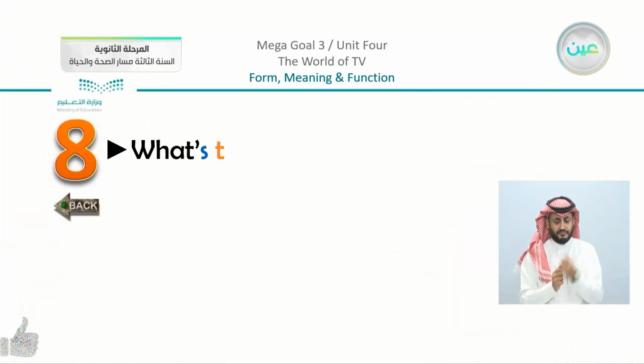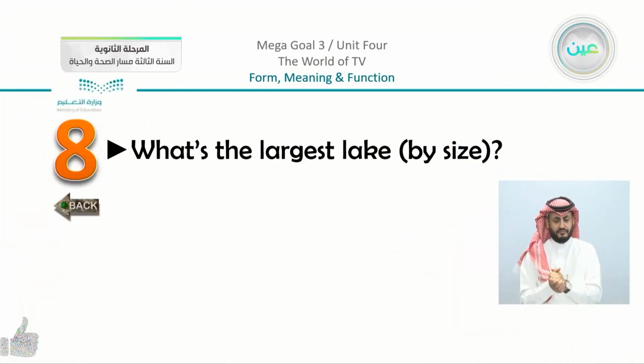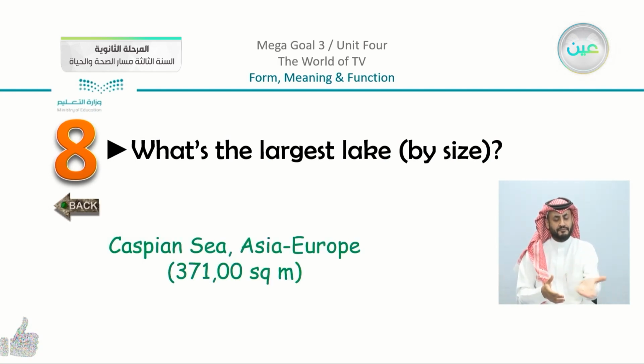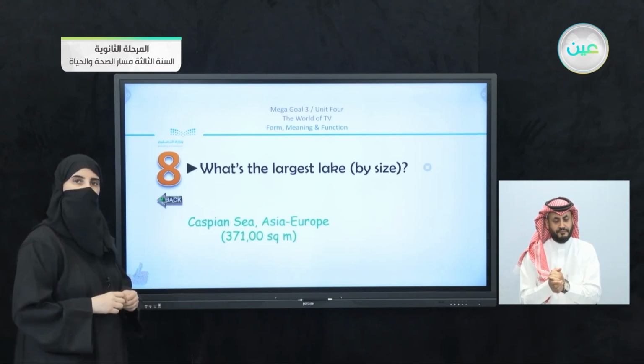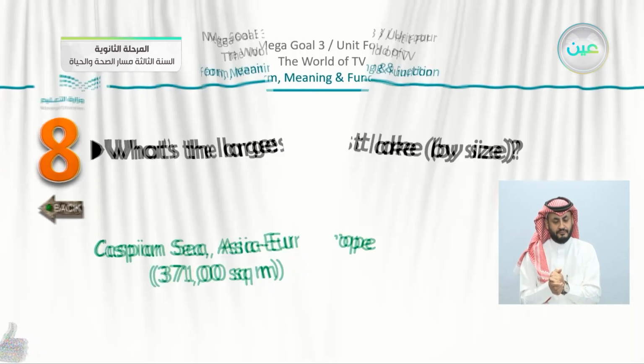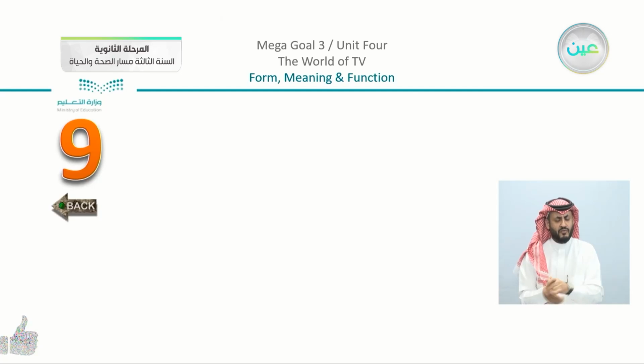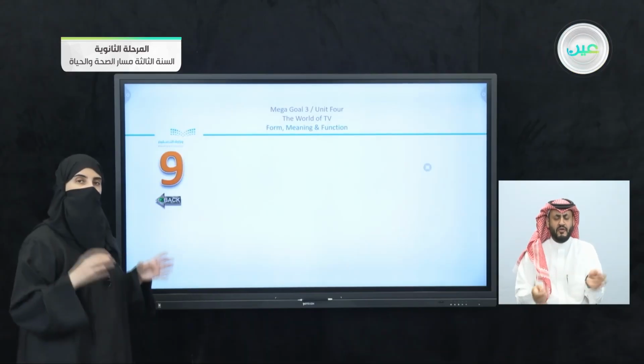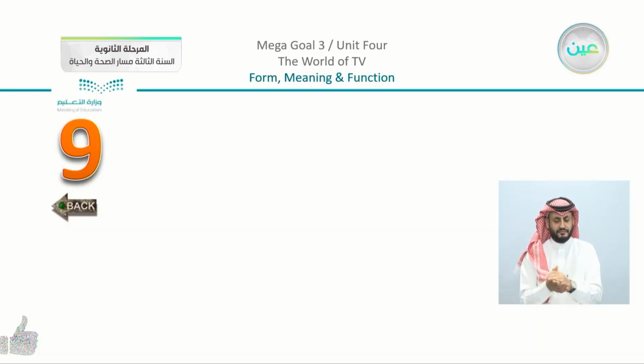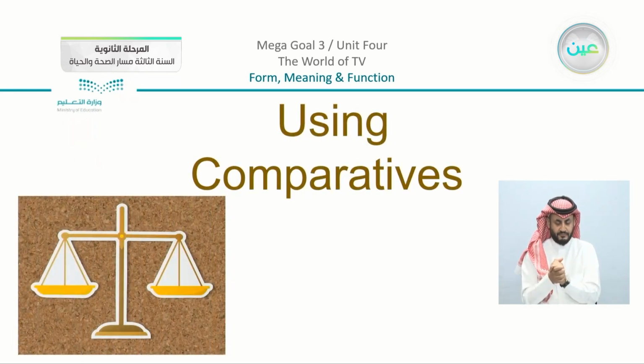We can see that we have here, what's the largest lake by size? We have here, for example, okay, so we have here in Asia, Europe, there is the largest lake. So we have here, these are just examples. You can see that all of the questions, and you can also add the sentences in the superlative. Now moving on, we are going to use comparatives. So what's new here?